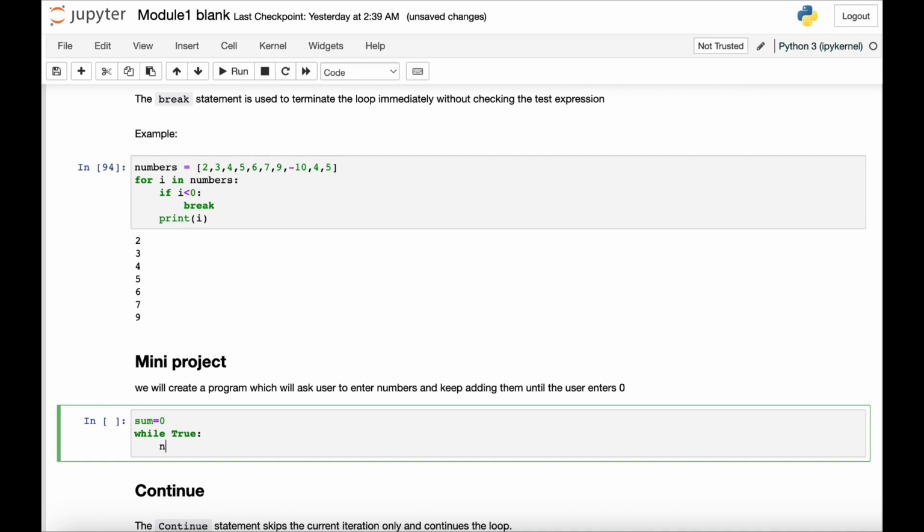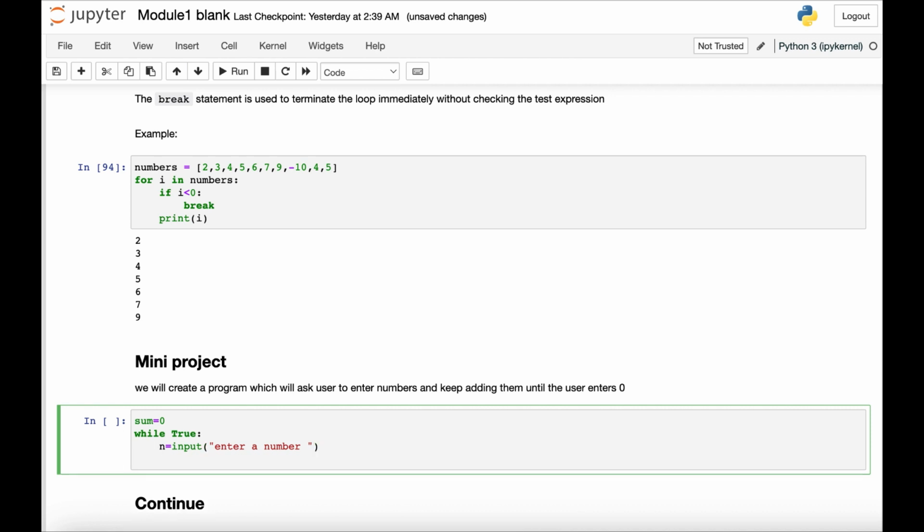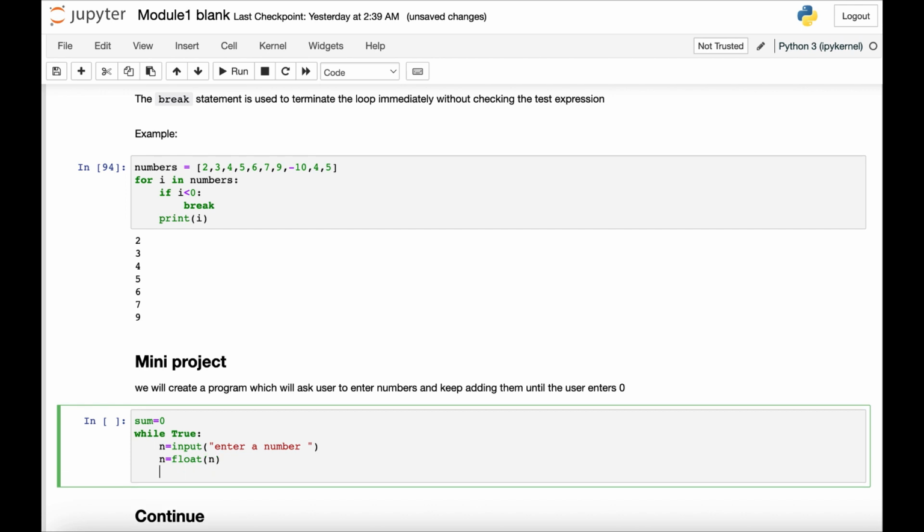While True: as long as True is there, n is equal to input, enter a number. So the user will enter a number, and then n is equal to float of n, because the user can also enter a float number. Or you can just directly write a single command for that.